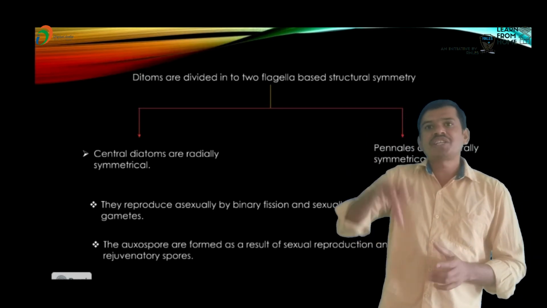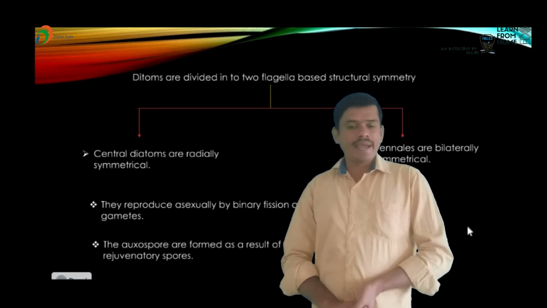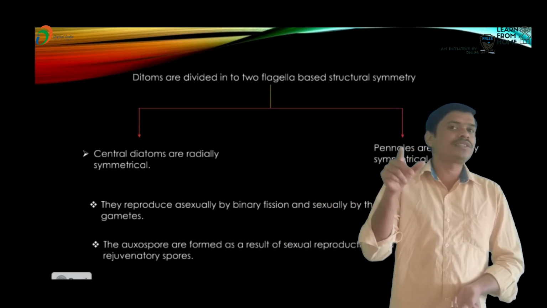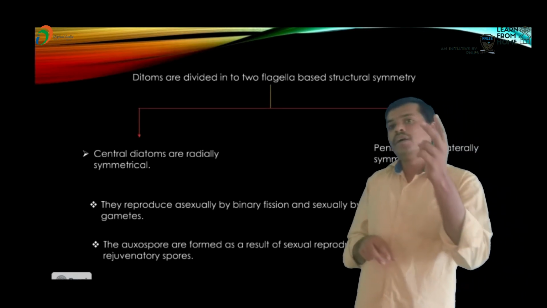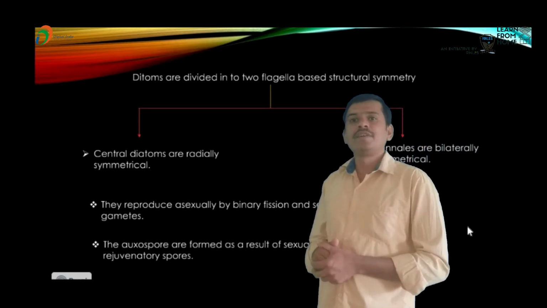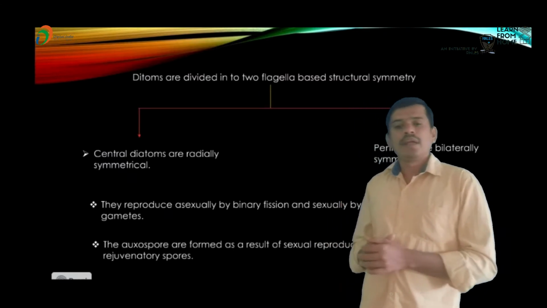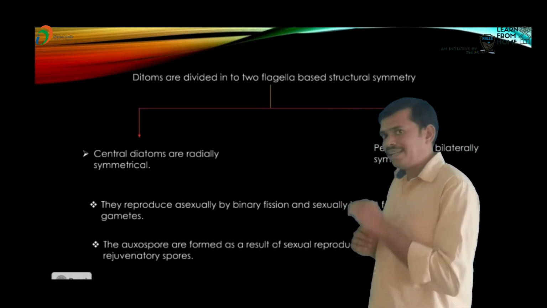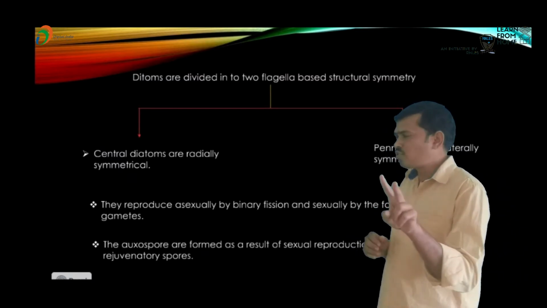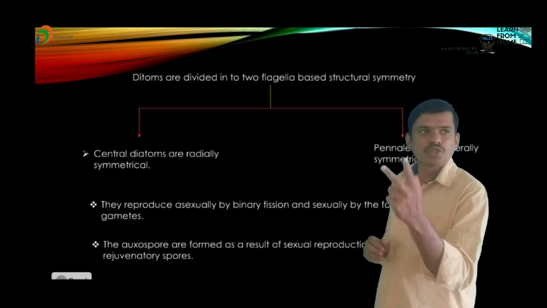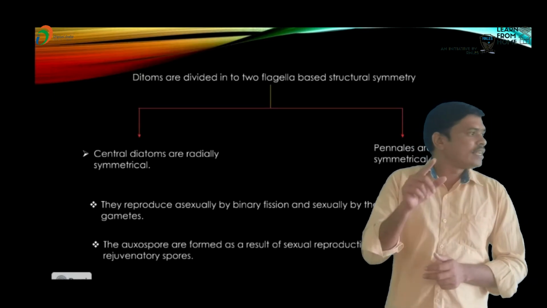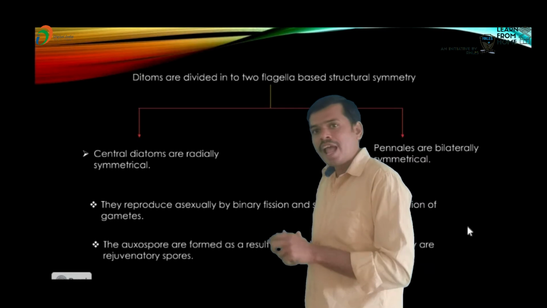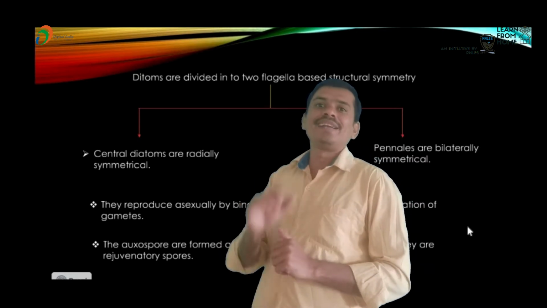Diatoms are classified based on structural symmetry. Centric diatoms are generally radially symmetrical and pennate diatoms are generally bilaterally symmetrical.